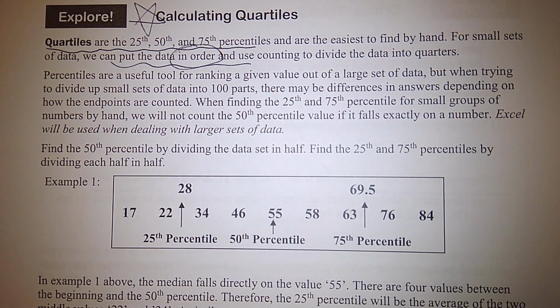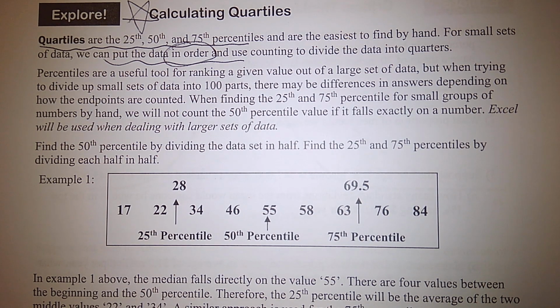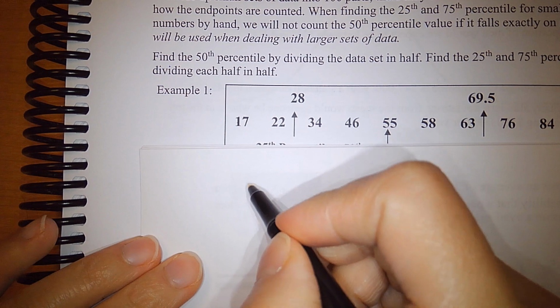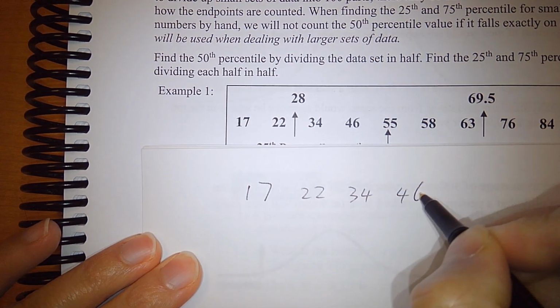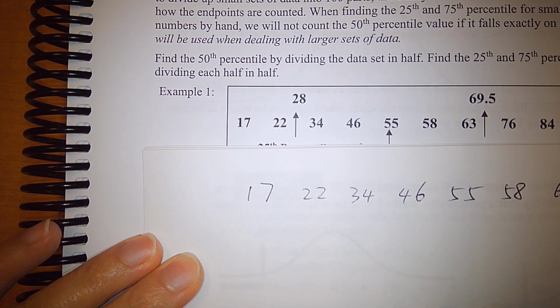Do I have a screen paper somewhere? I'm going to use exam 1 and exam 2, but I will show you separately because I don't want you to see the answer. I'm going to copy this data: 22, 34, 46, 55, 58, 63, 76, 84.